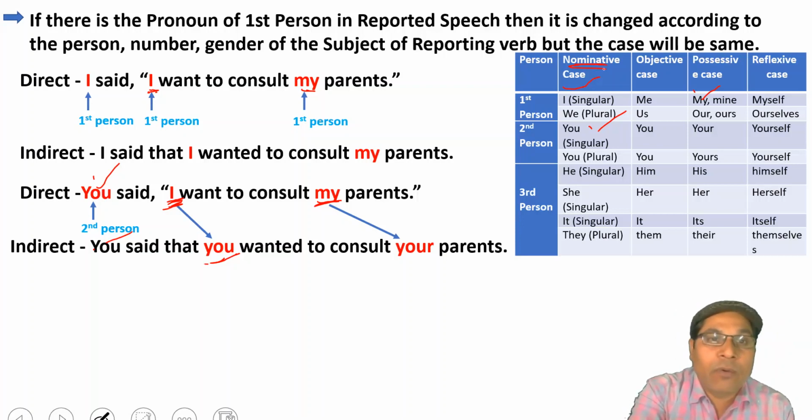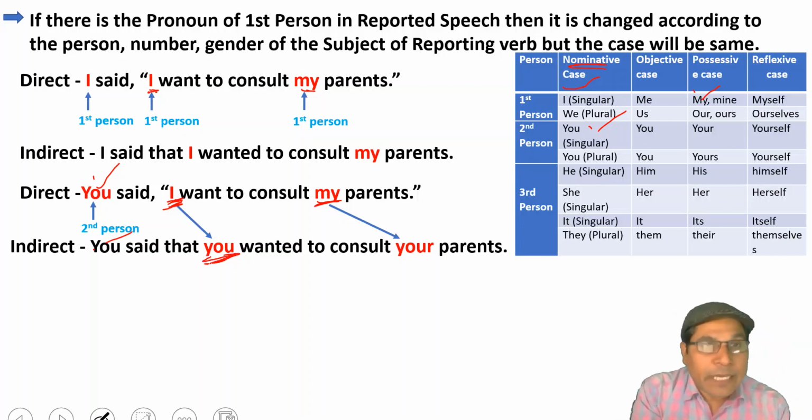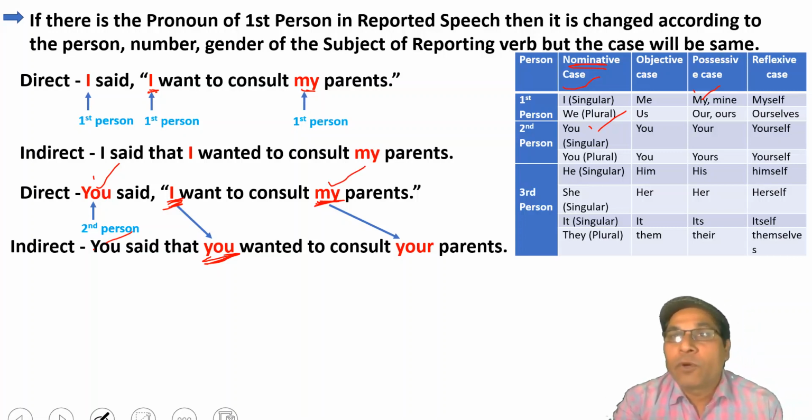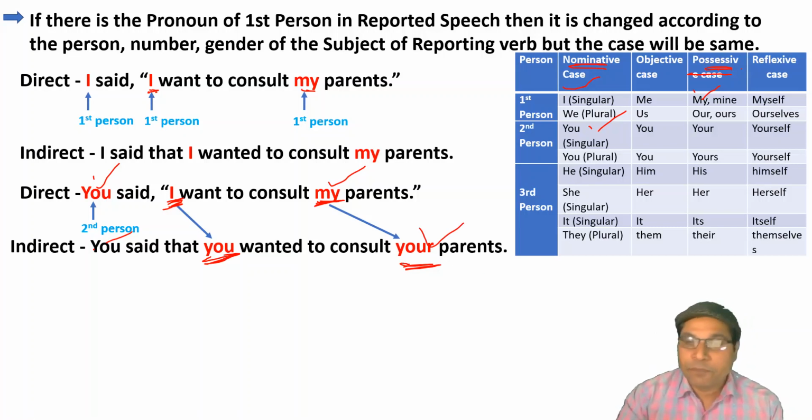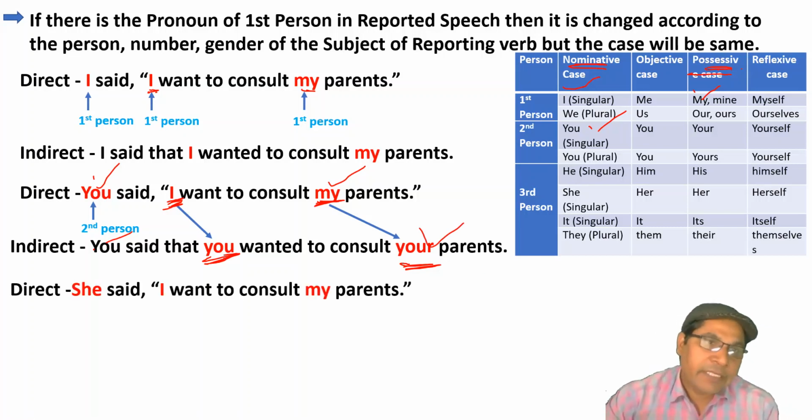It means the pronoun which we use in the sentence of indirect speech will be in nominative case. Here, this pronoun is related to possessive case. It means the pronoun will be changed in the same case, I mean possessive case. Clear?